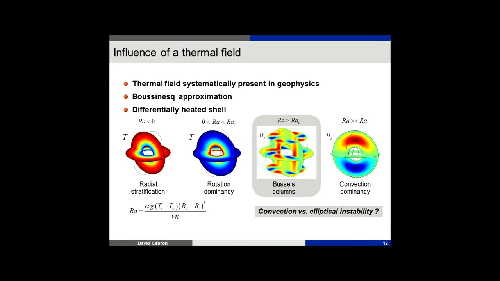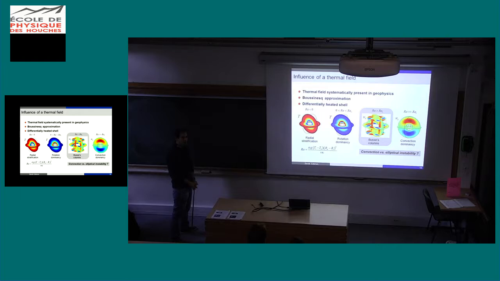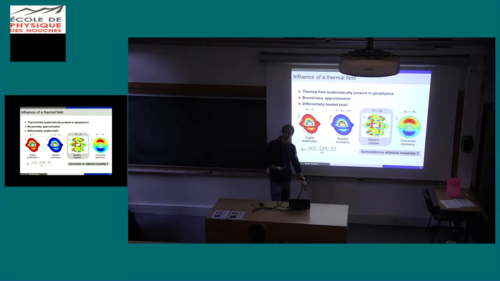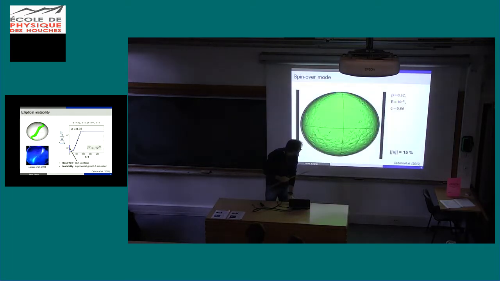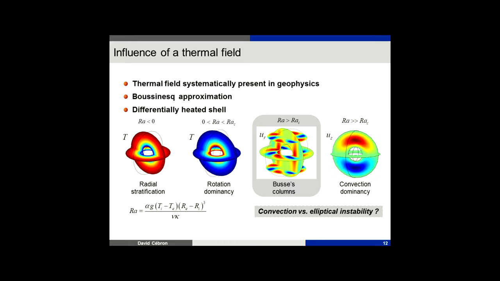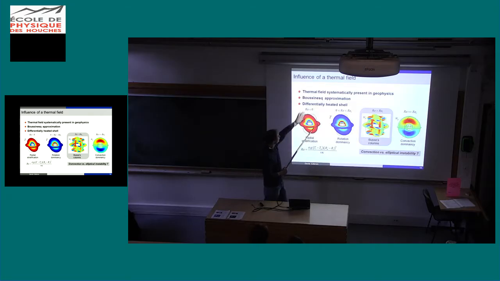Now, to answer one of the questions of yesterday: planets have buoyancy, either convecting or stably stratified, but can we drive such an instability if we have a buoyancy force, due to composition, temperature, or whatever? To do so, I take the same model and the same equations, I just add the temperature equation, and I consider a shell. I use the Boussinesq approximation, which you have seen with Philippe, so the fluid is still incompressible. We impose a difference of temperature between the inner core boundary and the core-mantle boundary.